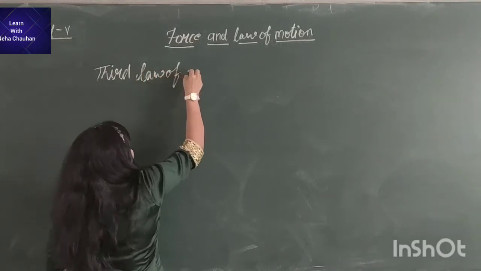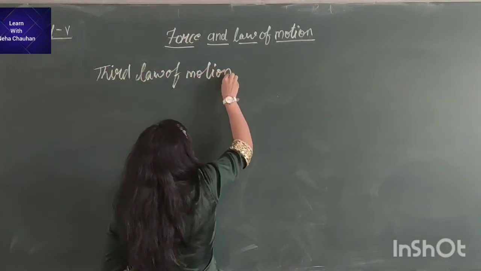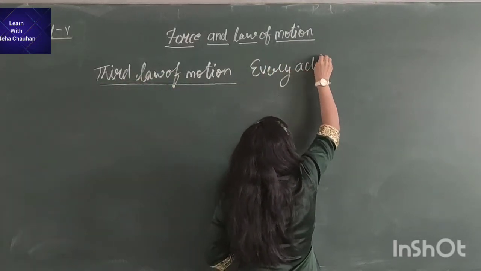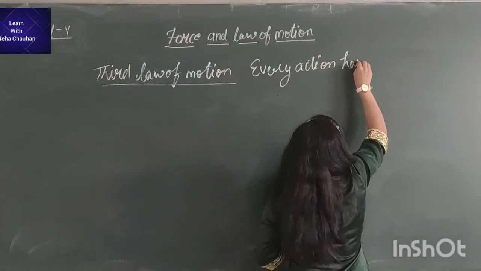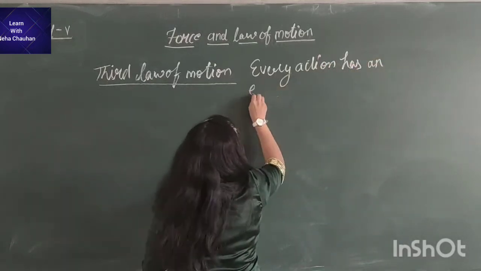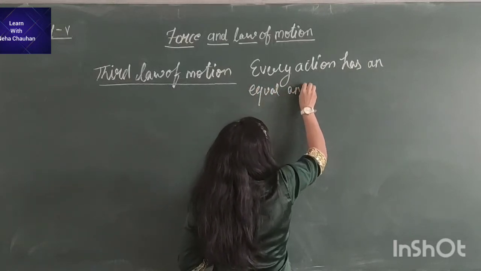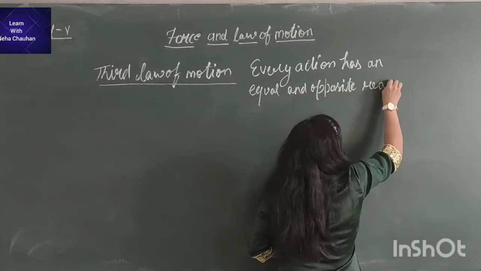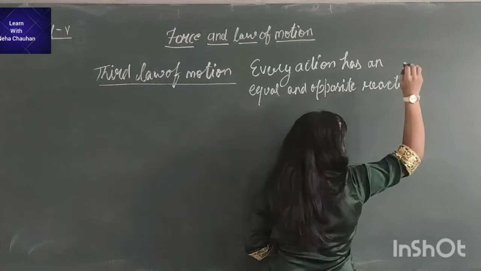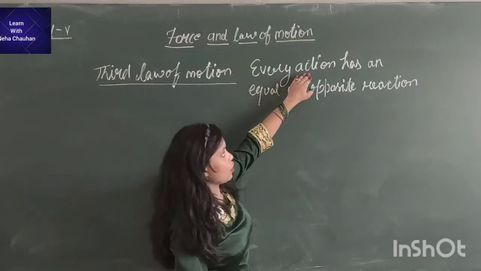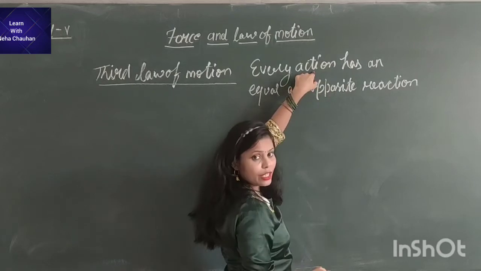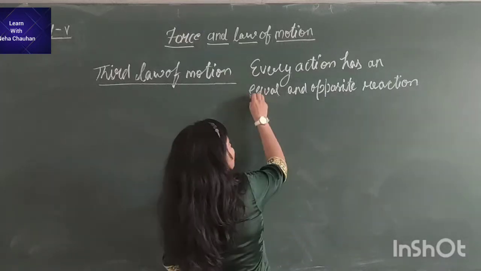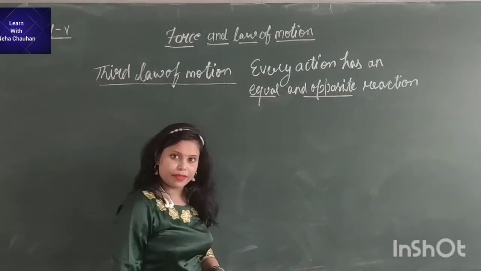The third law of motion is: every action has an equal and opposite reaction. It means when you hit, or when you act on your friend, in reaction your friend hits you back with the same intensity, meaning with equal and opposite force, right?